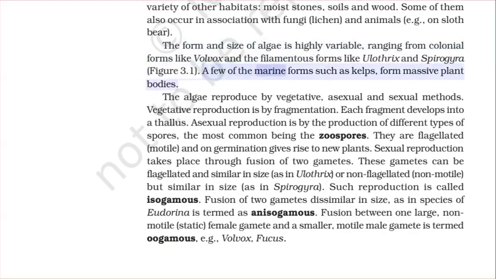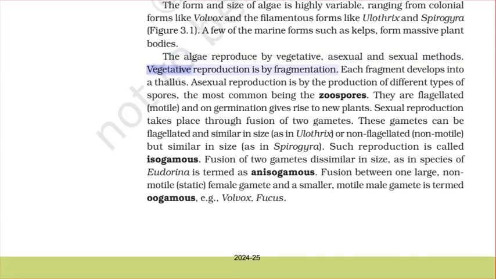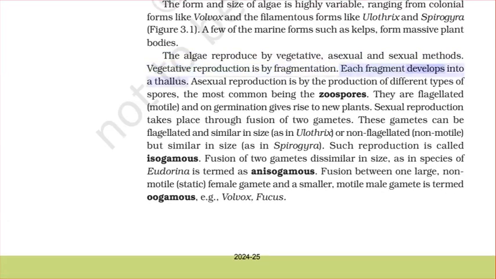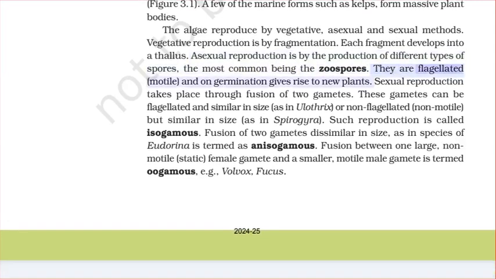A few of the marine forms such as kelps form massive plant bodies. The algae reproduce by vegetative, asexual, and sexual methods. Vegetative reproduction is by fragmentation. Each fragment develops into a thallus. Asexual reproduction is by the production of different types of spores, the most common being the zoospores. They are flagellated, motile, and on germination give rise to new plants.